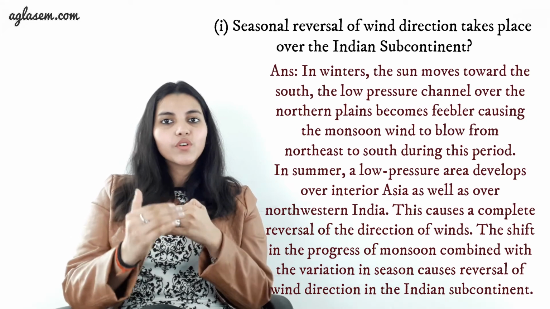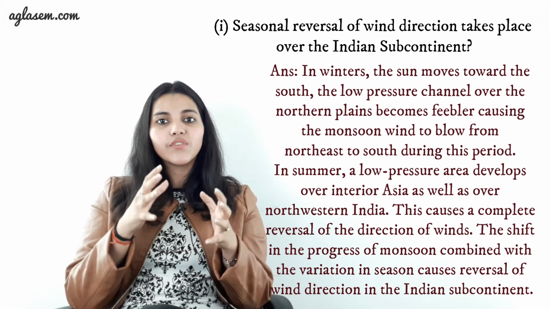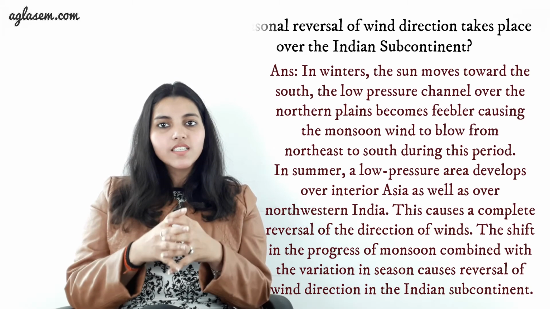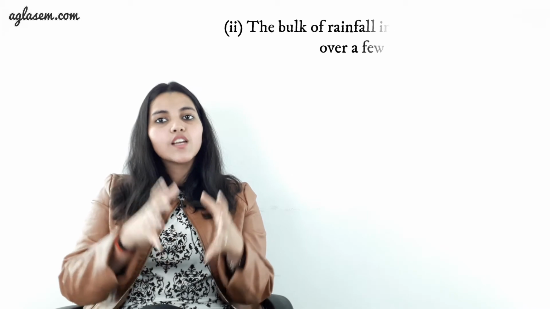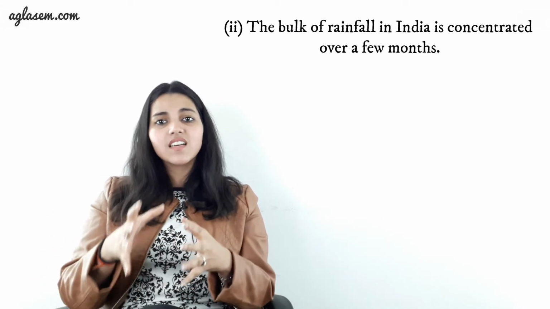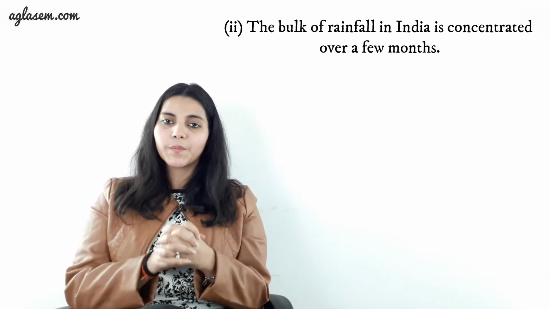The shift in the progress of monsoon combined with the variation in season causes the reversal of wind direction in the Indian subcontinent. Second, the bulk of rainfall in India is concentrated over a few months. Why?